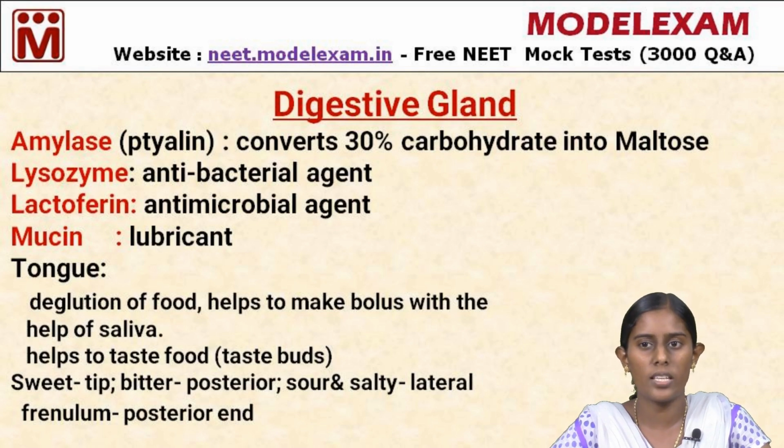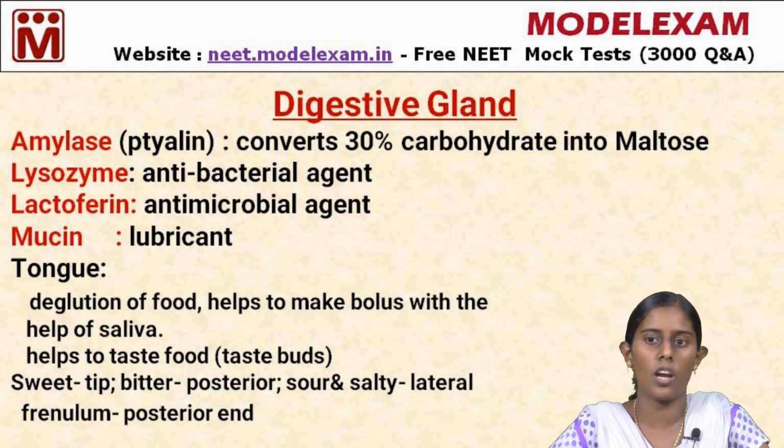Amylase, in other terms, is called ptyalin. This enzyme converts carbohydrates into maltose. Maltose is the grain sugar. So, it acts on plant starch and converts it into maltose. Nearly 30% of carbohydrate is digested here.